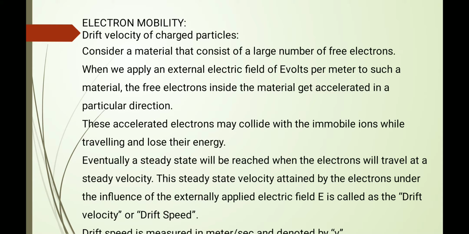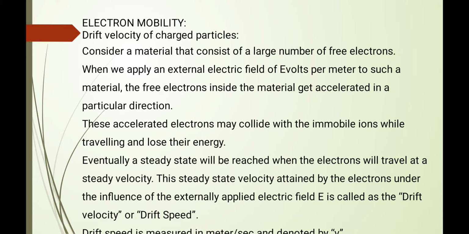So what is the drift velocity of a charged particle? Any material consists of a large number of free electrons. When we apply the electric field, the free electrons present inside that conductor material get accelerated. Because of the acceleration they may collide with other electrons or immobile ions.